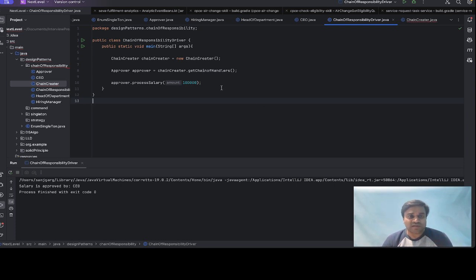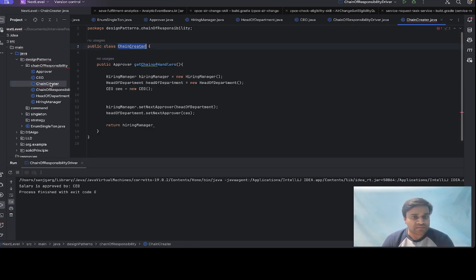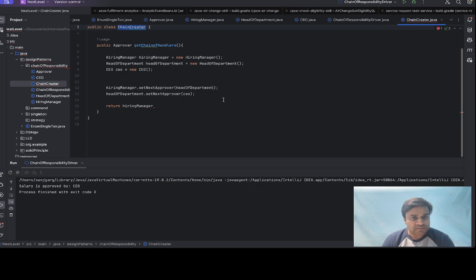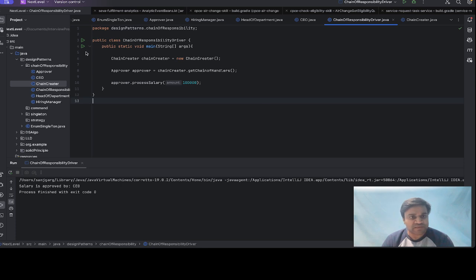So now it looks simple. Now let's run it. CEO, so 1 lakh. Yeah, that's good. This is the way that the chain of responsibility principle actually works.